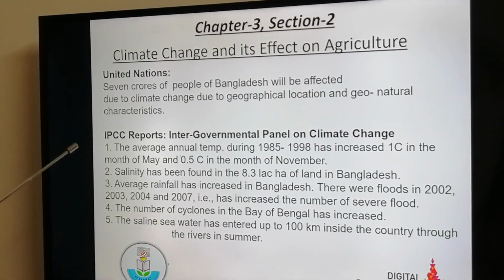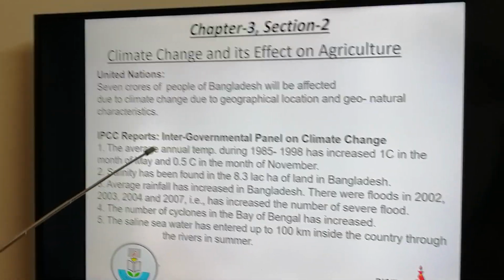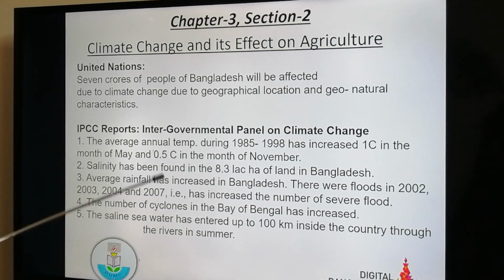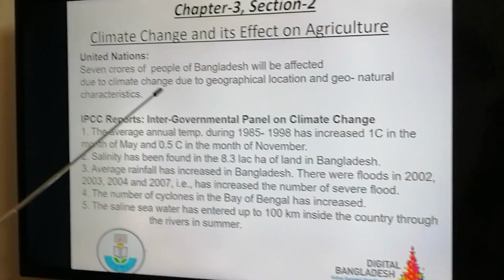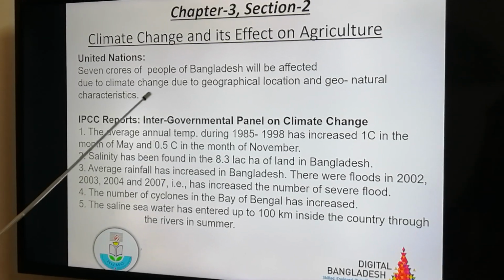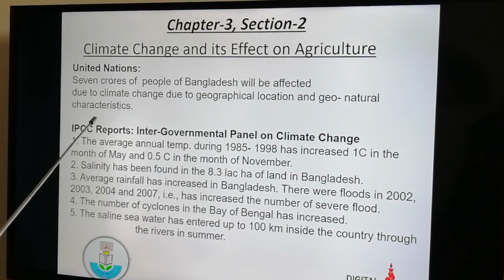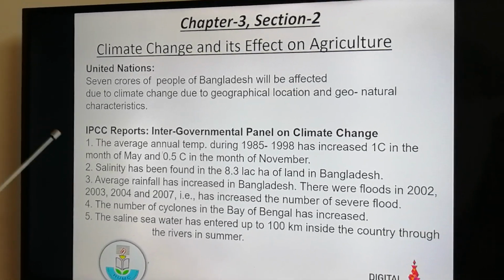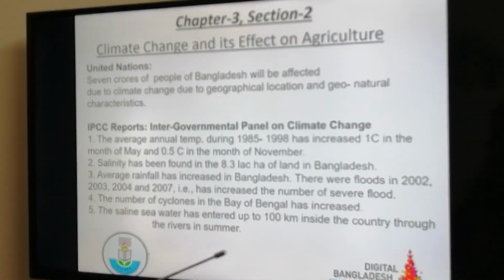Chapter 3, Section 2, climate change and its effect on agriculture. You know, the United Nations declared that 7 crores of people of Bangladesh will be affected due to climate change and due to its geographical position and geo-natural characteristics. IPCC, you know what does IPCC mean? Intergovernmental Panel on Climate Change.